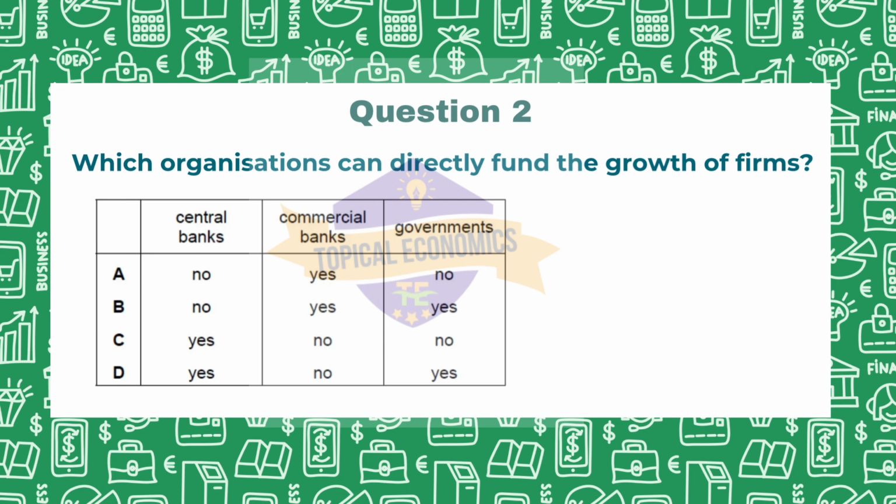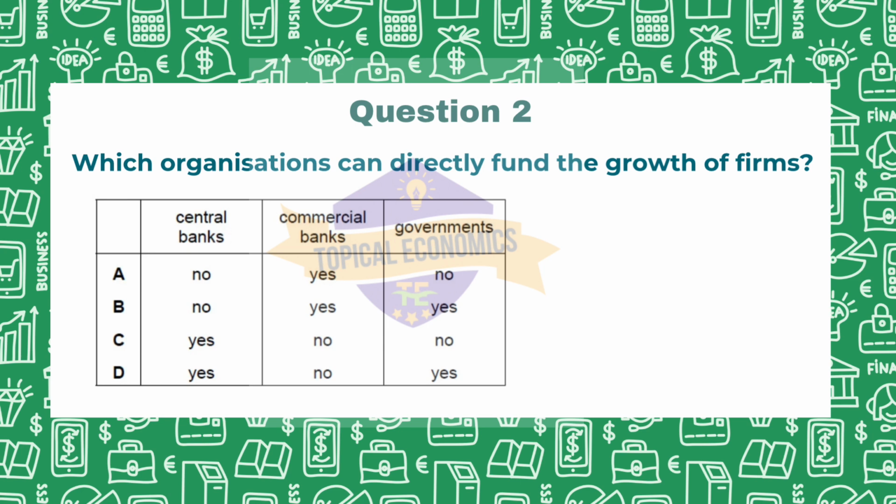Moving on with our second question, which organizations can directly fund the growth of firms? They have given us options A, B, C, D. And they've given us yes or no for central banks, commercial banks and governments. This question is from the 2022 October-November paper, version 1.